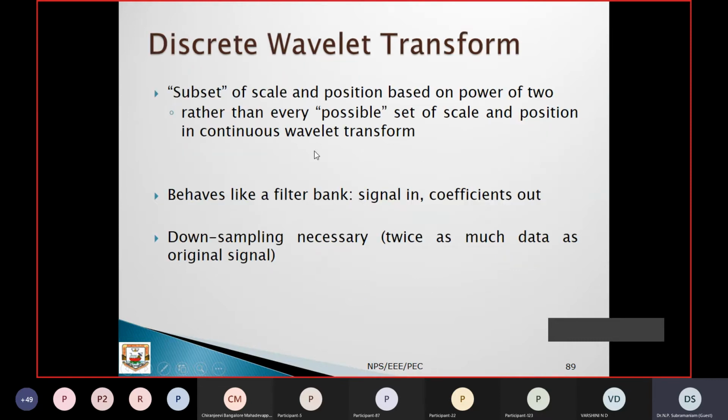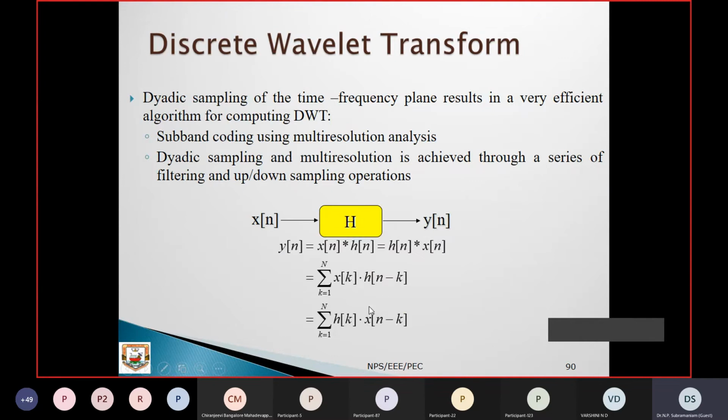Now the discrete wavelet transform uses a subset of scales and positions based on powers of 2. Whereas the continuous one, compared from the program side, is difficult. So they go for the discrete version, where instead of integration they put a summation symbol. Powers of 2 are used rather than every possible scale and position, as in continuous wavelet transforms, like upsampling and downsampling. Those processes take place here. It behaves like a filter bank, with signal coefficients out. Downsampling is necessary because otherwise there is twice as much data as the original signal. That has to be done because every time there is upsampling happening here, we have to do the downsampling.